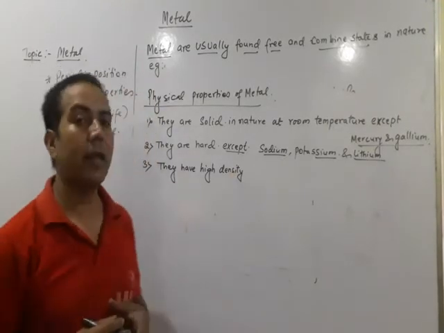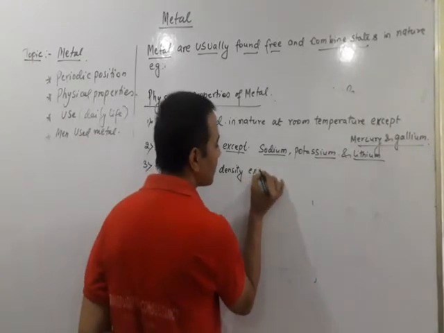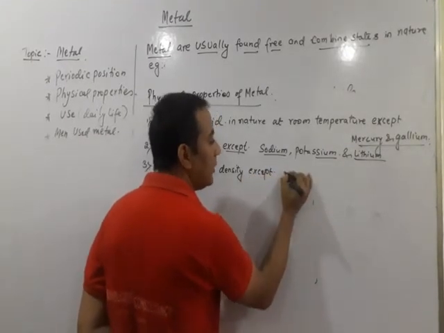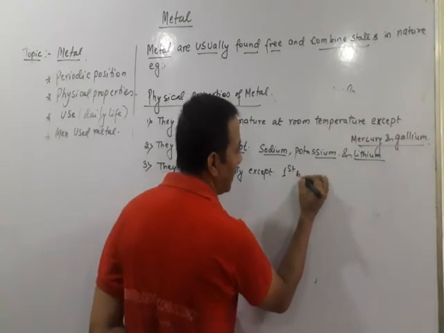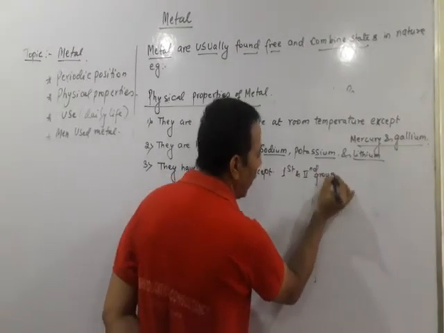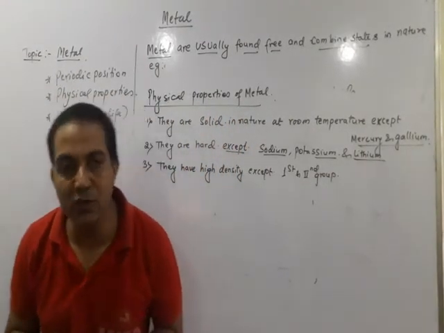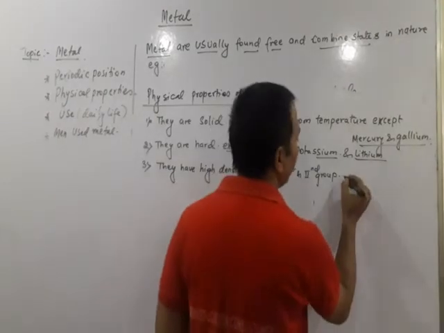The first and the second group of the periodic table, except what? That is the first and second group. Which group is that?